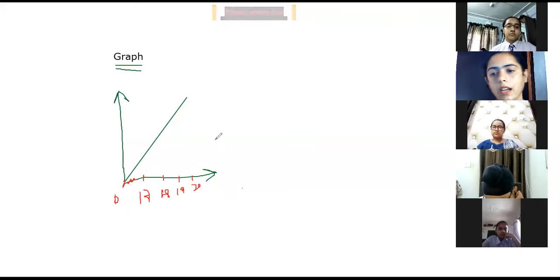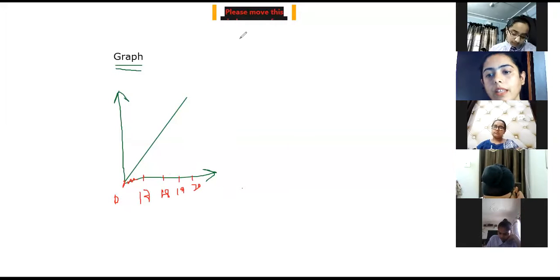So this is the graph for the 4 years, 2017 till 2020. And you will see that the graph is increasing. It means the child is doing very, very well. There is one more student. I call the parent and say that your child's graph is like this.